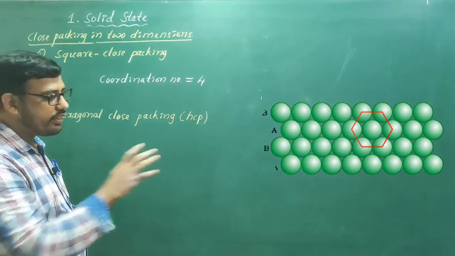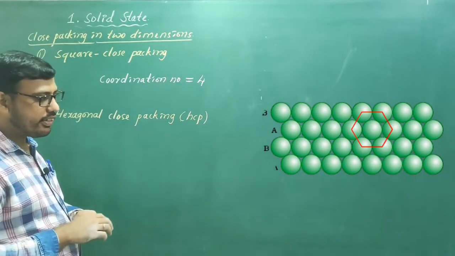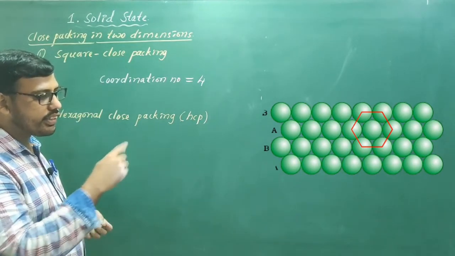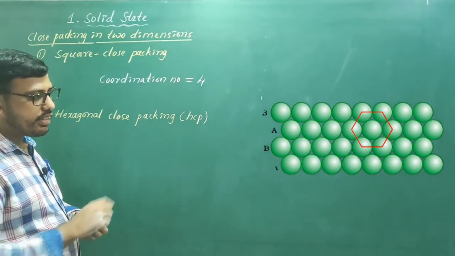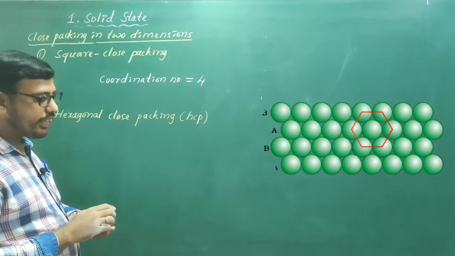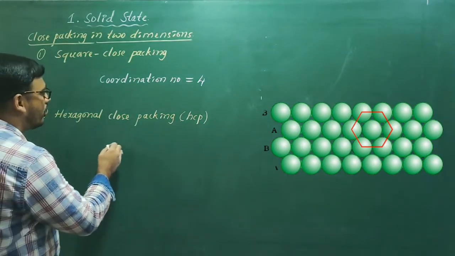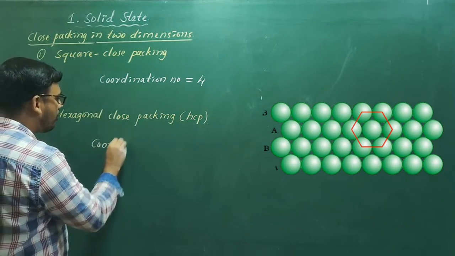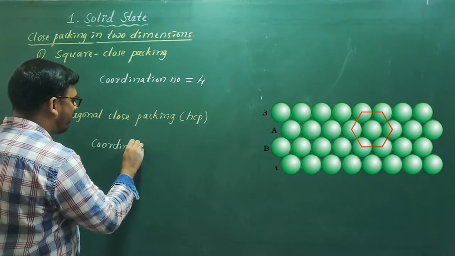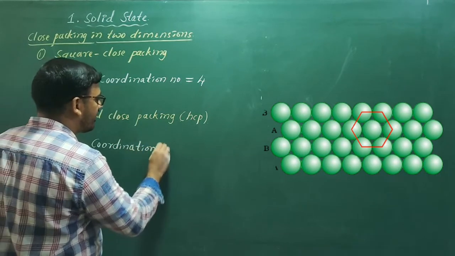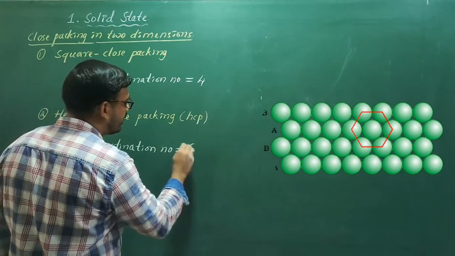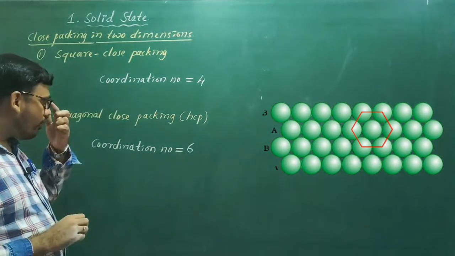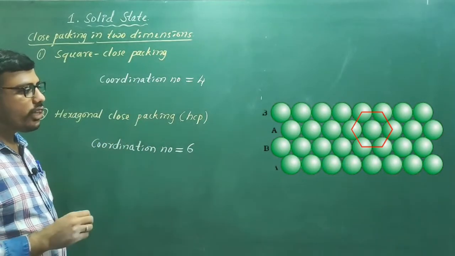Now if you observe this arrangement, each particle is in contact with 6 other particles. Therefore, in hexagonal close packing in 2 dimension, the coordination number is 6.